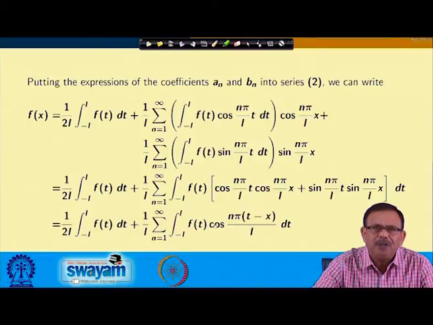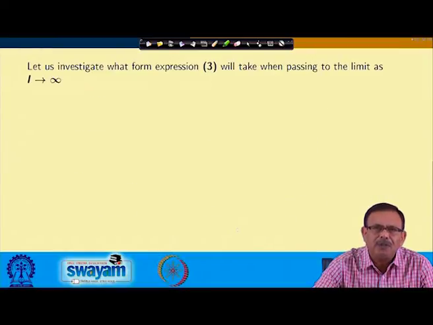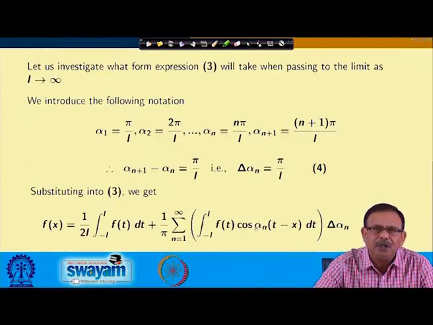It was f(t) cos of n pi (t minus x) by l dt, and after substitution this has been changed to f(t) into cos of alpha n into (t minus x). I am replacing alpha n equal to n pi by l, and for that reason this difference will come, that is pi by l, which I write as delta alpha n. So, here delta alpha n is coming because pi by l is nothing but alpha n plus 1 minus alpha n.